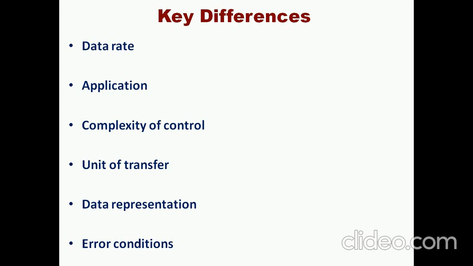Among these three, the devices differ in terms of certain parameters. One is data rate, the data rate of each and every system. Obviously the data rate for a remotely available device and a keyboard varies absolutely. And then the applications we are going to use, because if I take a disk and a keyboard, both devices are not used for the same purpose.